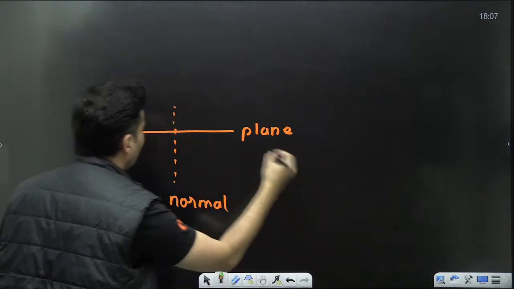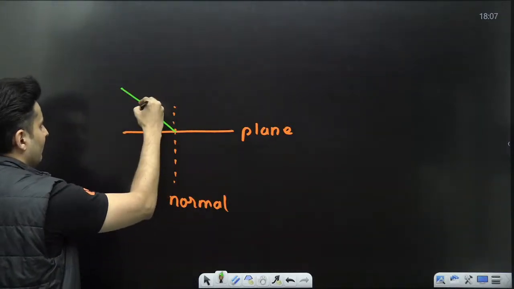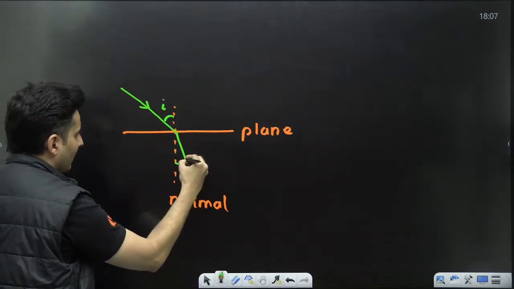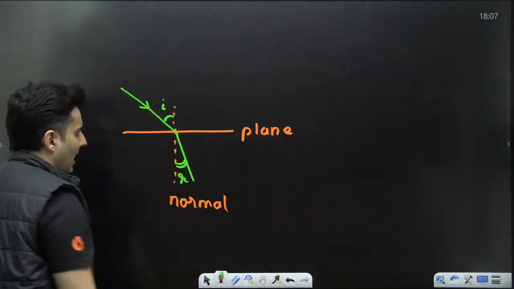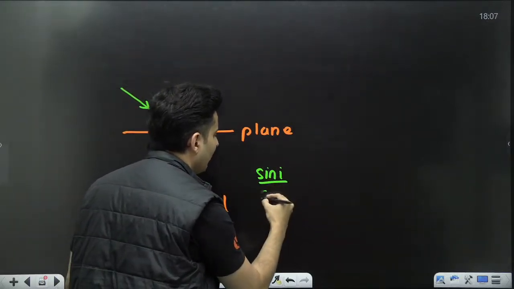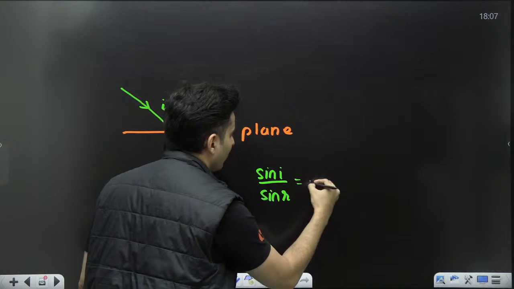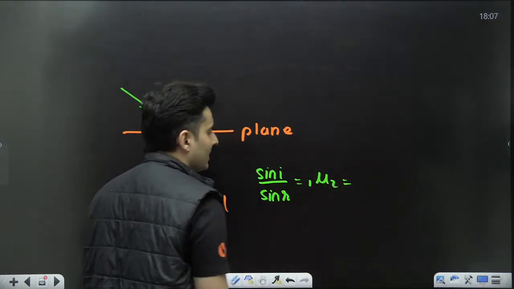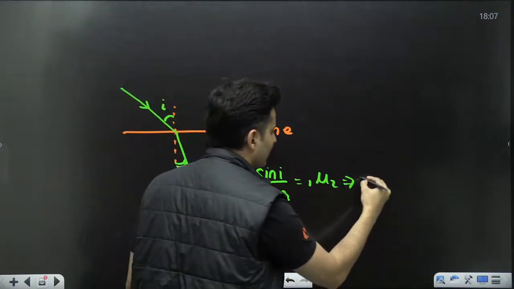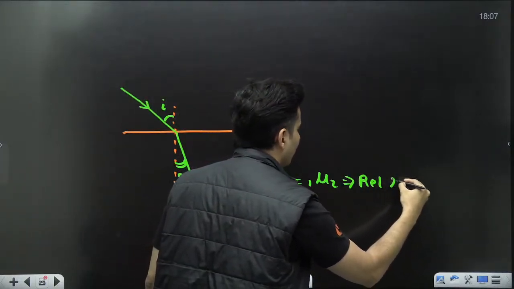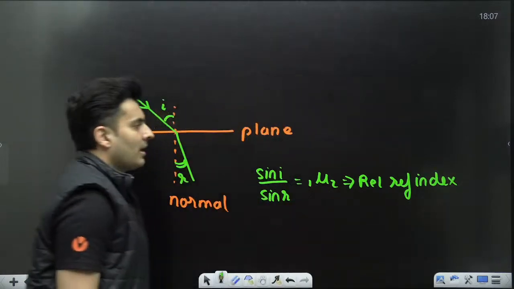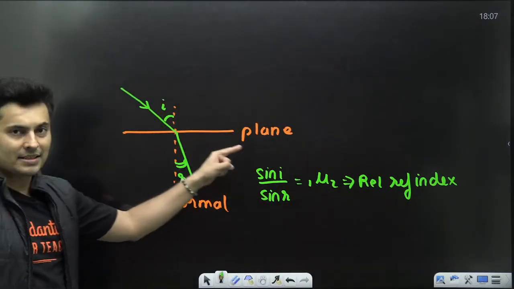Then a ray is incident making some angle i, and it refracts making some angle r, and you used to say sine i divided by sine r is 1μ2, which is nothing but your relative refractive index. Now this is for a plane surface.